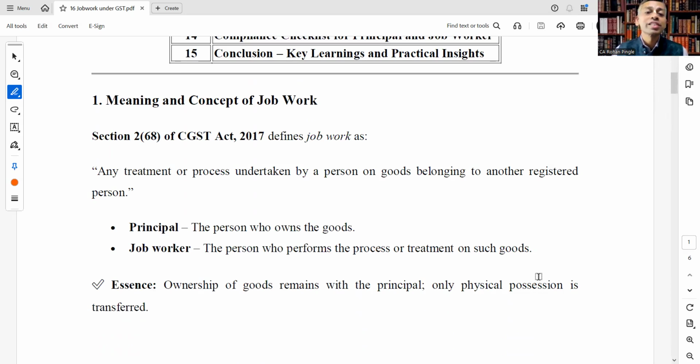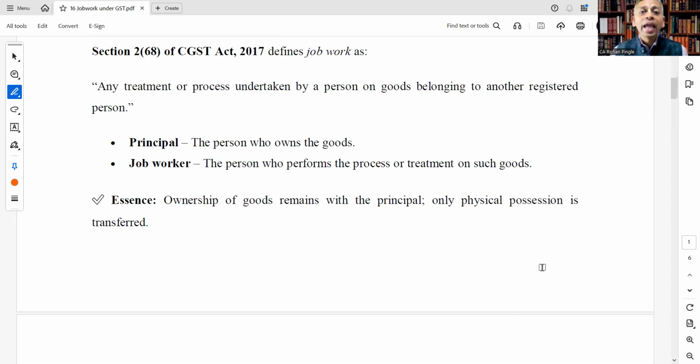Section 2, subsection 68 of the CGST Act 2017 defines job work as: any treatment or process undertaken by a person on goods belonging to another registered person.